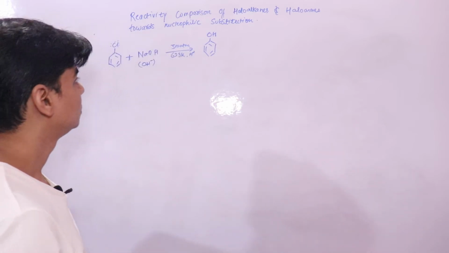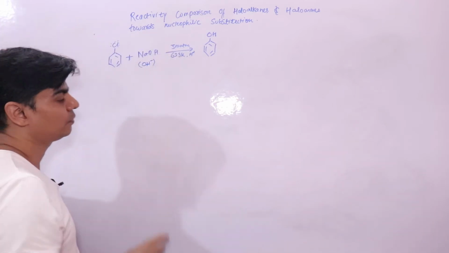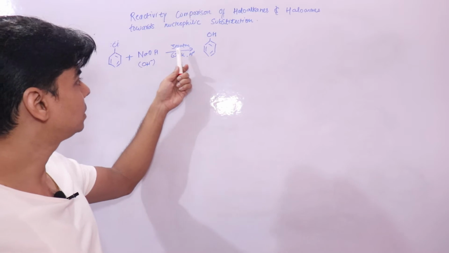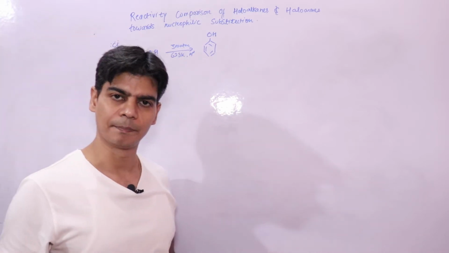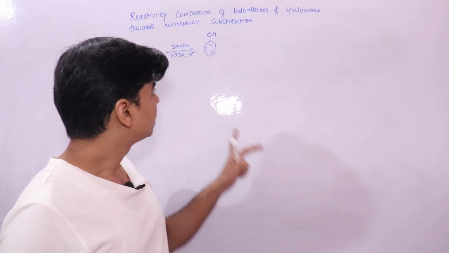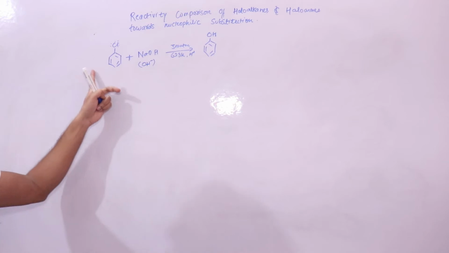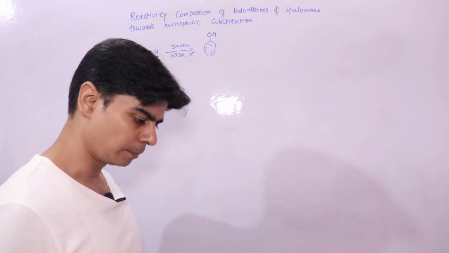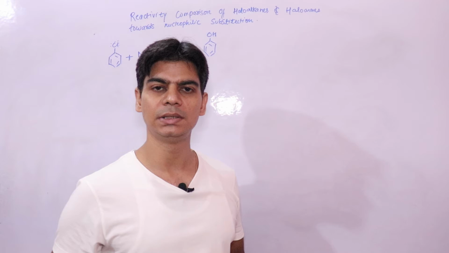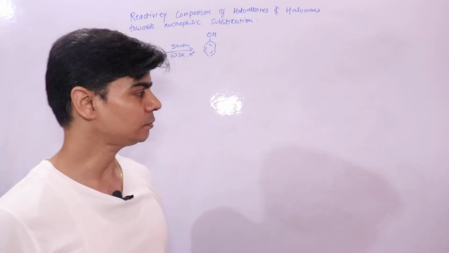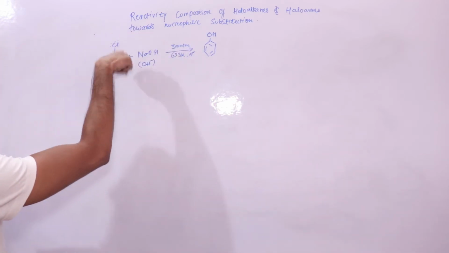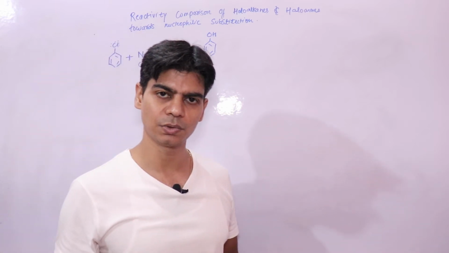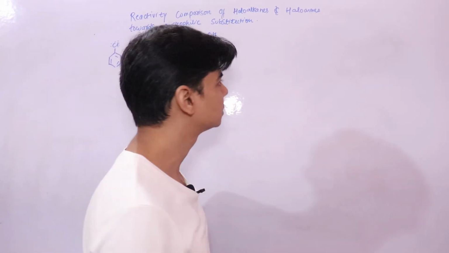But you have to look at these conditions. These are very drastic conditions: 623 Kelvin temperature, 300 atmospheres pressure. But if you try to convert an alkyl halide, say ethyl chloride, into ethanol, then you don't need these drastic conditions. The reason being, your haloarene is less reactive towards nucleophilic substitution as compared to alkyl halides.